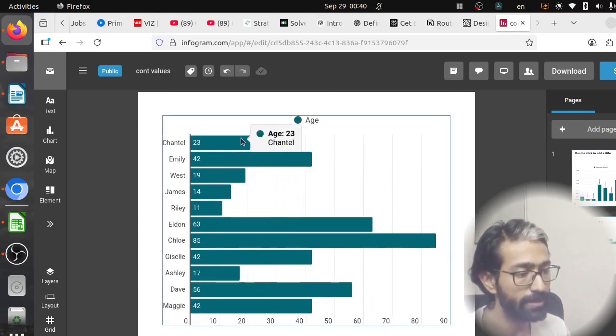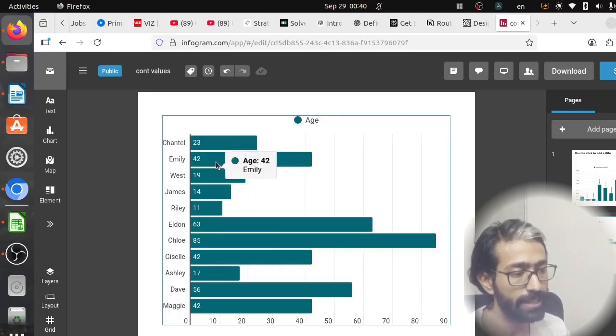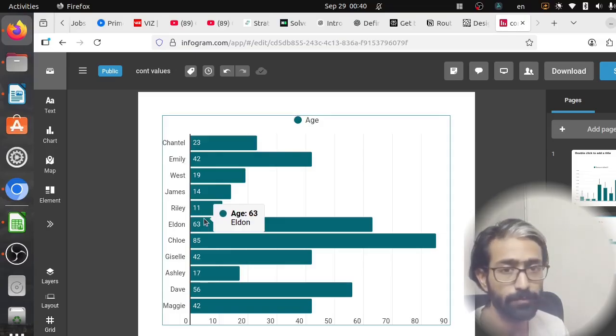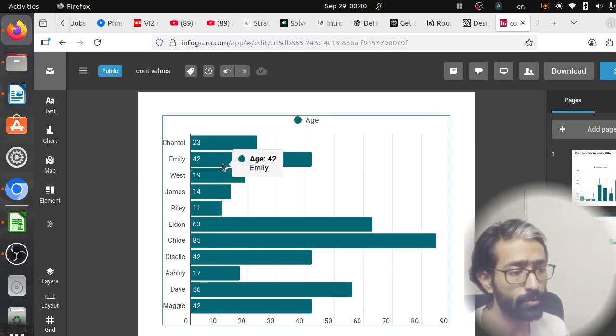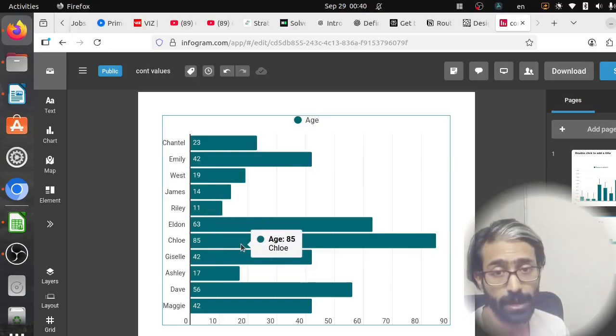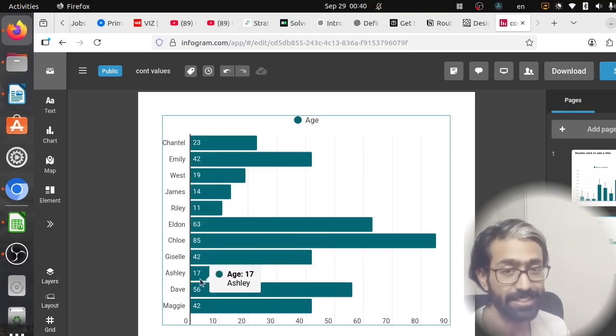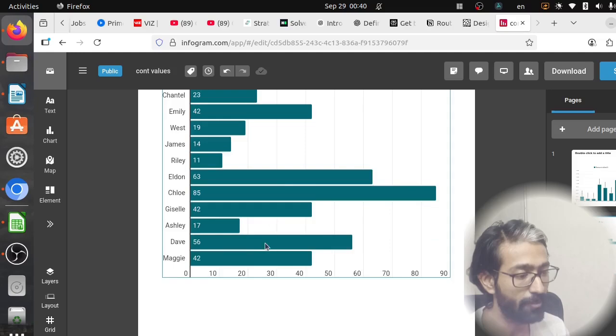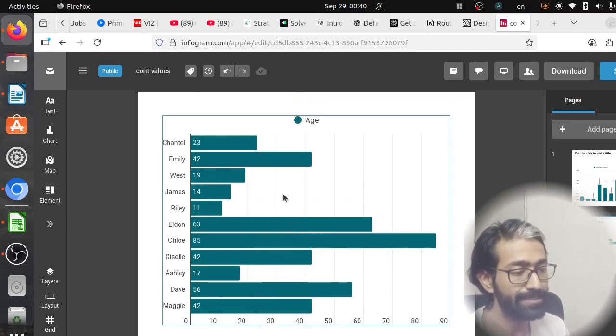Similarly, if we look at this graph and we have Chantal at the age of 23, this is age and these are people. Let's say the same example that I gave earlier, family members. Emily is 42 years old. West is 19 years old. Chloe is 85 years old. She must be the grandma. I don't know. I didn't talk about them. So Ashley is 17 years old, and we have Maggie, 42 years old. But these cannot be, Eldon cannot be 63.75. James cannot be 14.74.